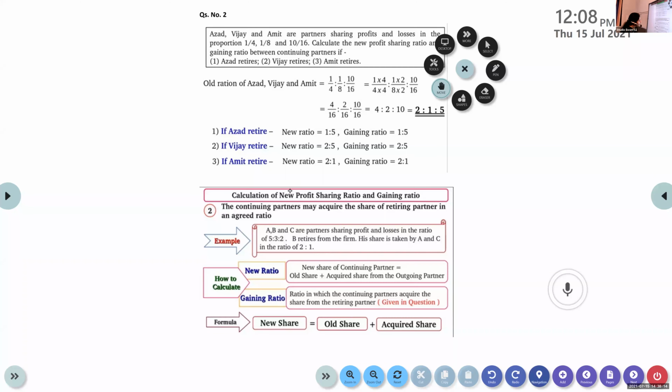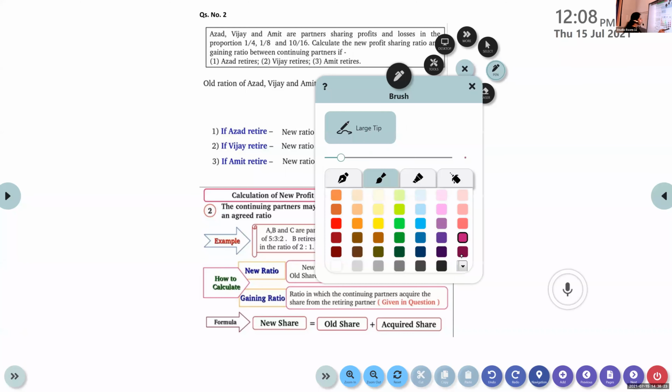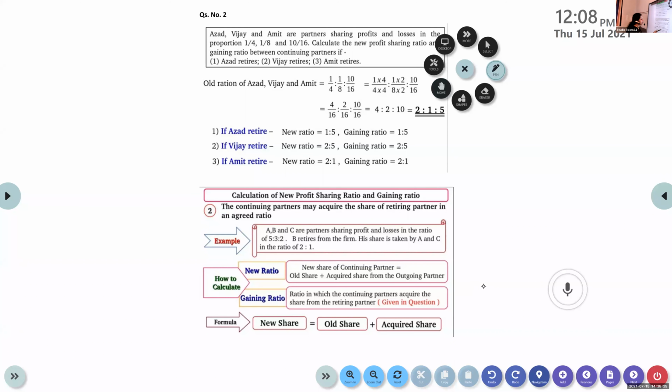So we find out the new ratio. New share of the continuing partner is equal to old share plus acquired share from the outgoing partner. I told you about the chocolate case yesterday. You will add the old one with the newly received ratio.